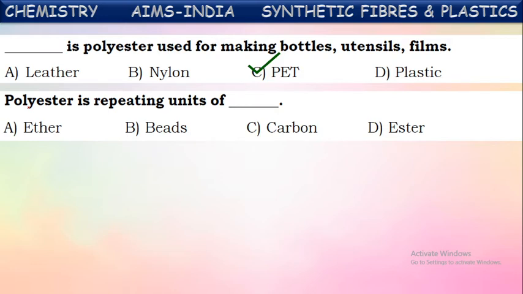Polyester is also one of the polymers. For its formation, they use ester molecules. Many ester molecules combine together to form a long chain molecule. That long chain molecule formed is polyester. Poly means many, esters. So the repeating unit in polyesters is ester.